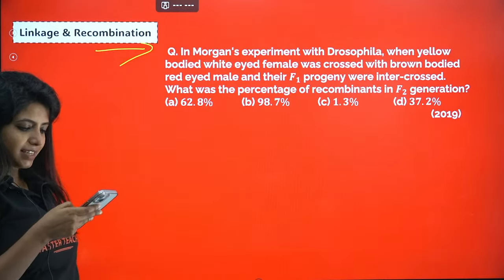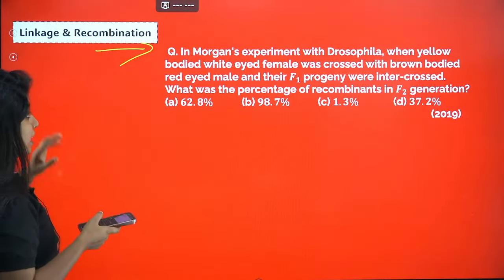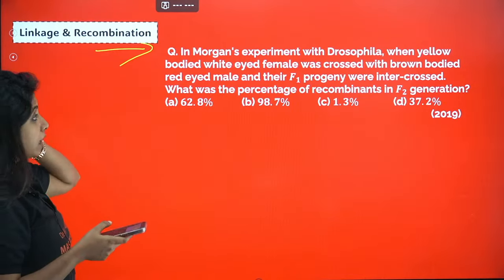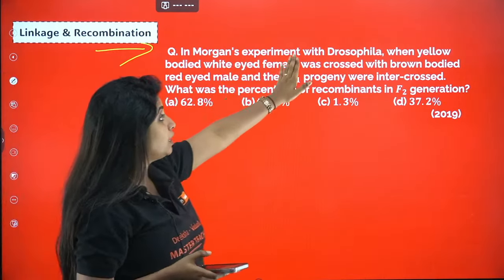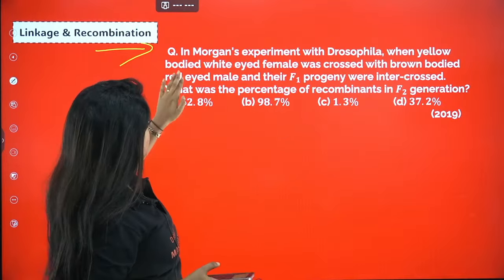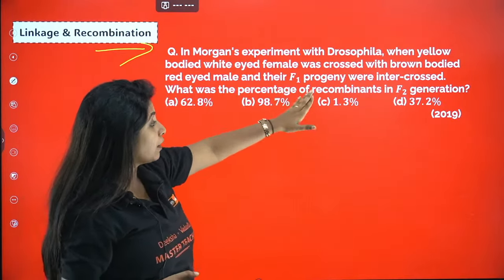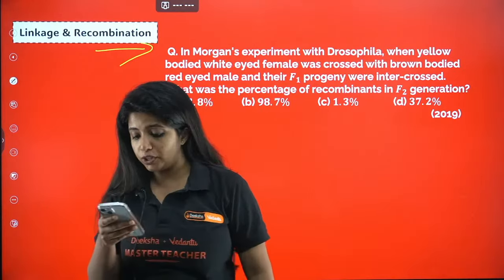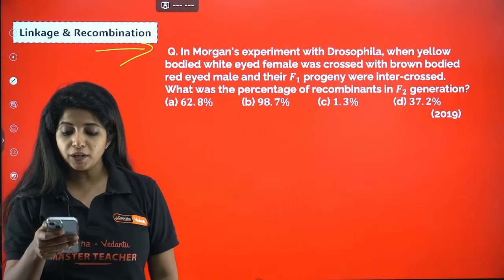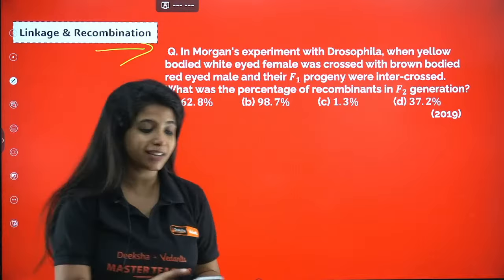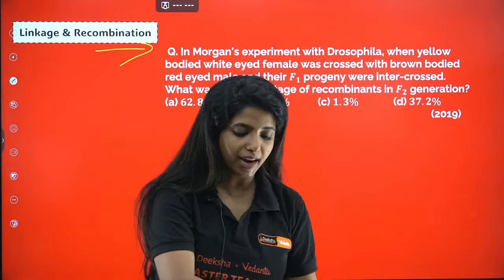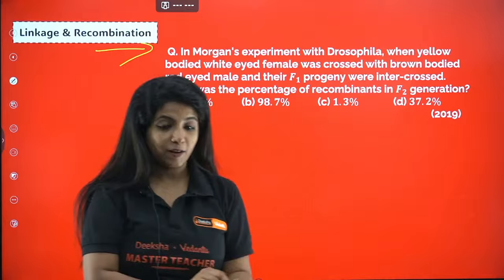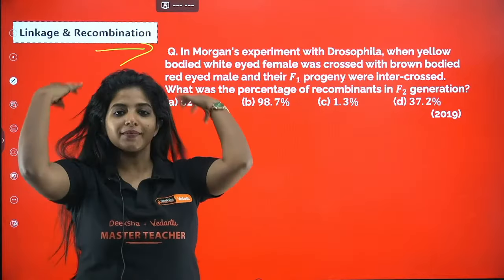Everyone, come on. If you understood the concept, I want you guys to solve this question. In Morgan's experiment with Drosophila, when a yellow-bodied, white-eyed female was crossed with a brown-bodied, red-eyed male, and their F1 progeny was intercrossed, what was the percentage of recombinants in the F2 generation? That is the question. What is the percentage of recombination? Any guesses?